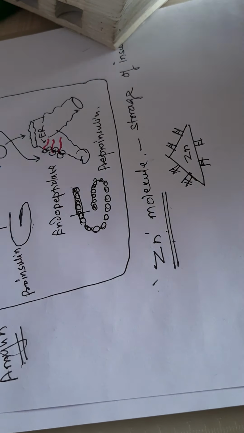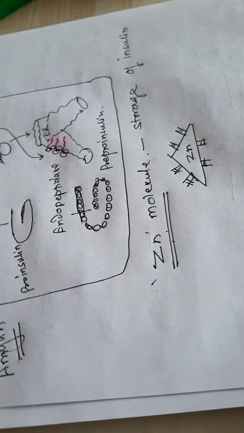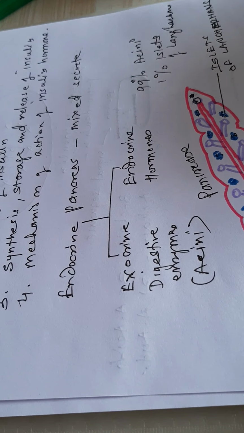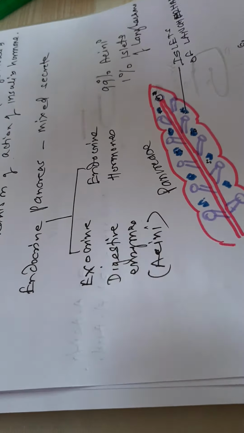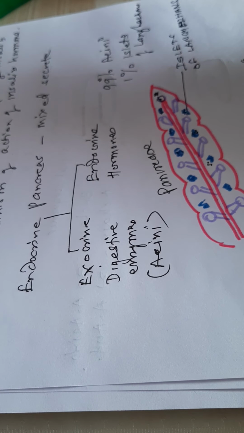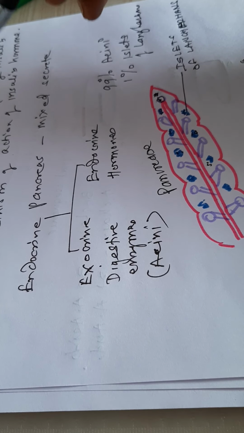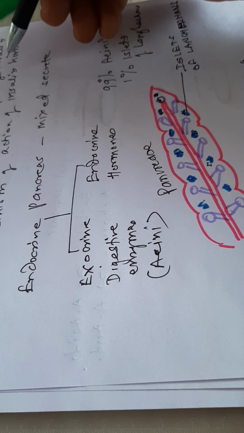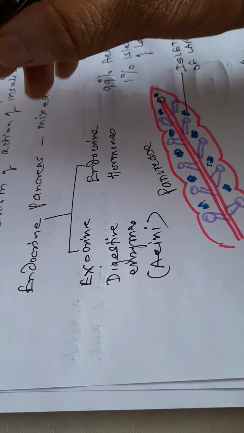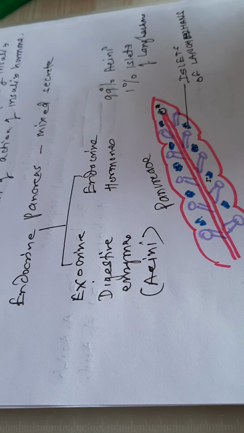So this is about the insulin, that is, the endocrine pancreas. We will take a recap of all that we have studied about the endocrine pancreas, the structure of insulin, and the synthesis and storage of insulin. In the next lecture we will cover the release, how the insulin is released, and the mechanism of action of insulin. So let's take the recap of all these things.